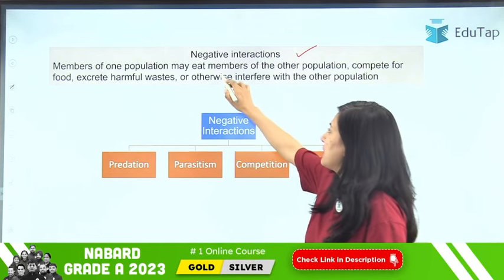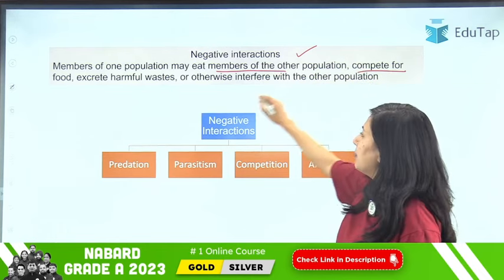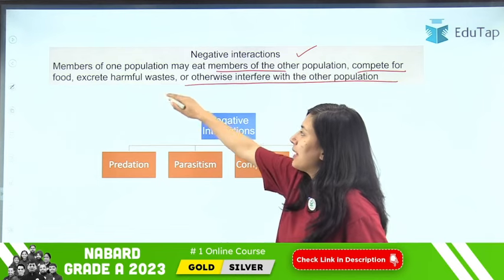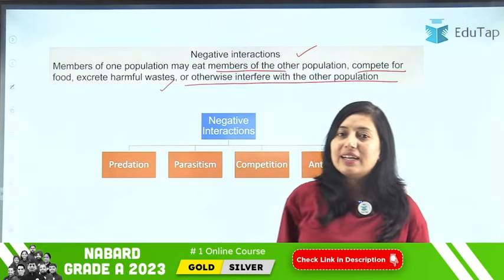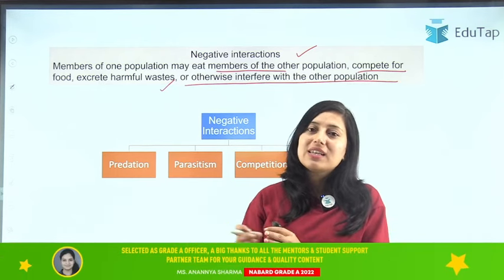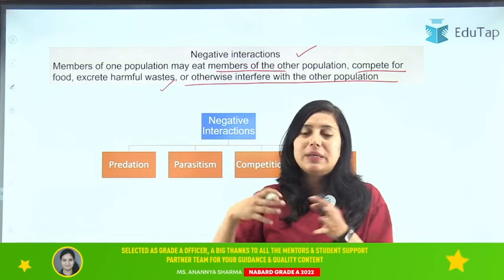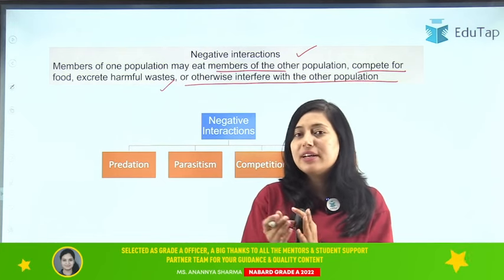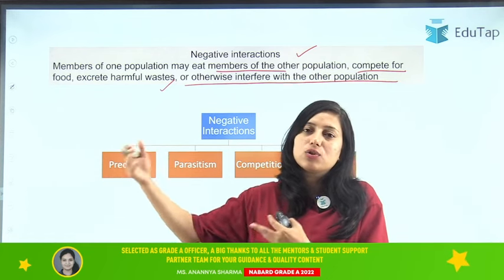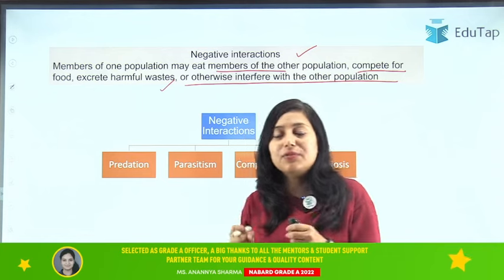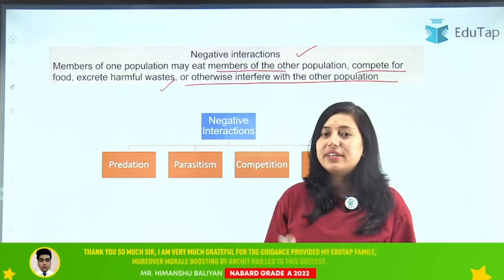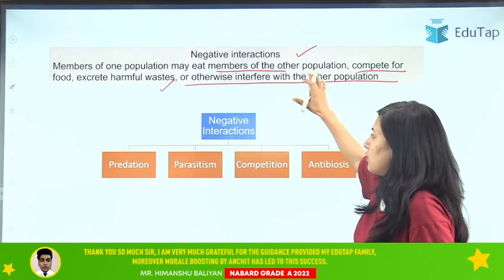So a member of one population may eat a member of another population, compete for food, or otherwise interfere with the other population. Or sometimes in plants, it is seen that they release some allelochemicals. Allelochemicals are harmful chemicals. So whenever we are sowing any other plant near a plant which is releasing allelochemicals, that can deteriorate and prevent the growth of the other plant. So sometimes through this waste also there can be negative interaction. Clear? So that is about the negative interaction.